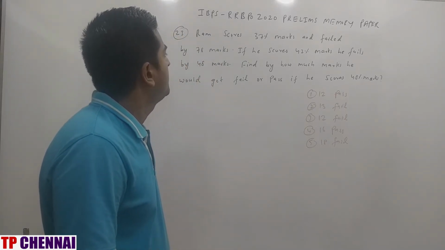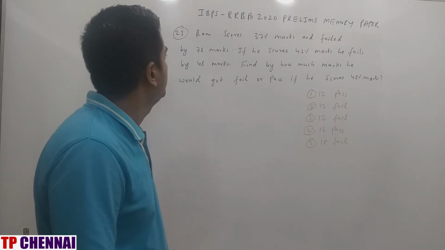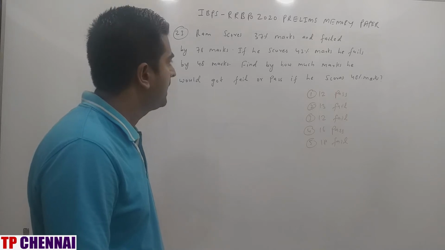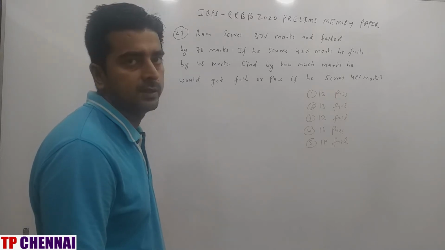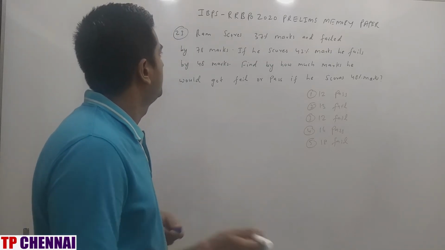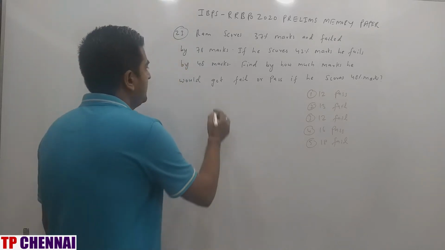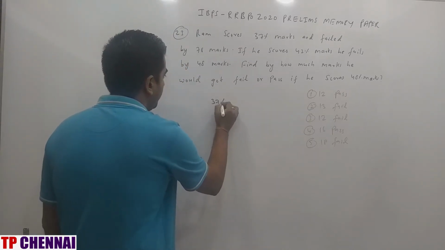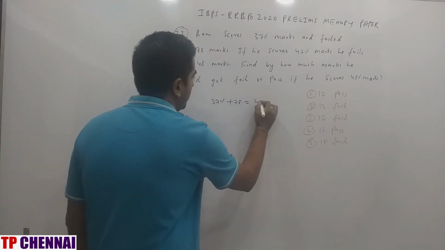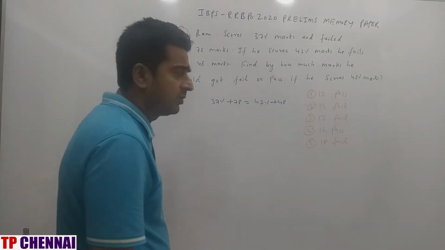Ram scores 37% marks and failed by 78 marks. If he scored 42% marks, he fails by 48 marks. Find by how much marks he would get fail or pass if he score 48% marks. That means we have to calculate whether he got fail or pass. So test is same. So in the first case 37% and failed. So that means plus 78 is equal to 42% plus 48. So from this we can calculate the maximum mark, right?